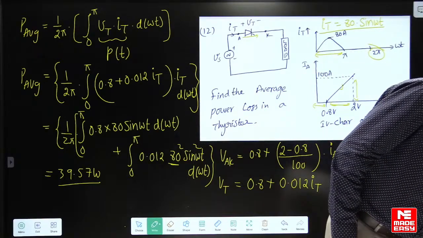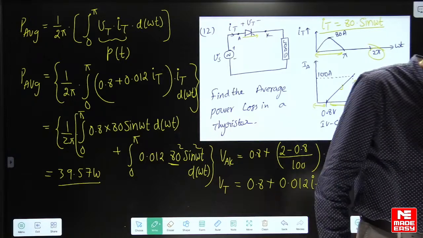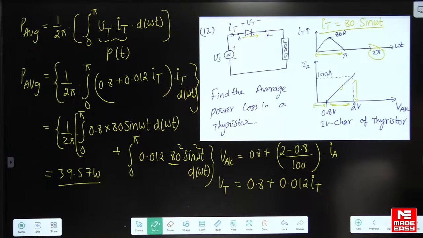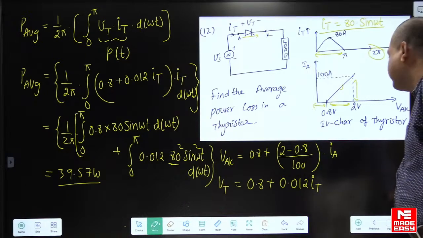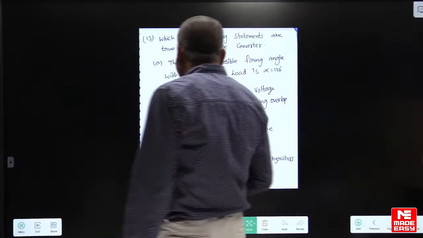And let us see the last question now. Yes, go through the last question. Guys, I hope everything is clear to you. Okay, fine. Very simple question, basic formulas. Now the last question. Yes, now see the last one.